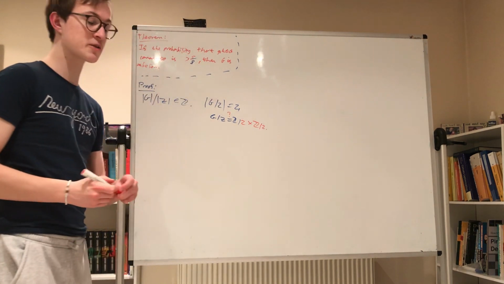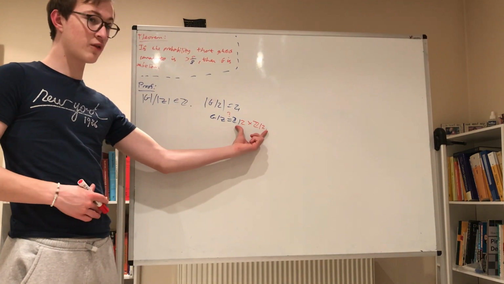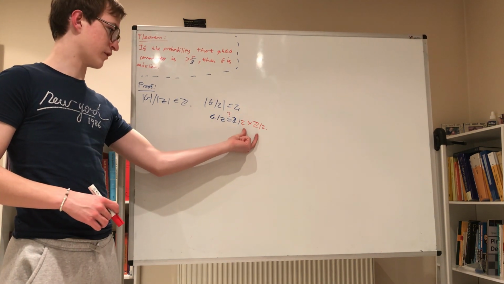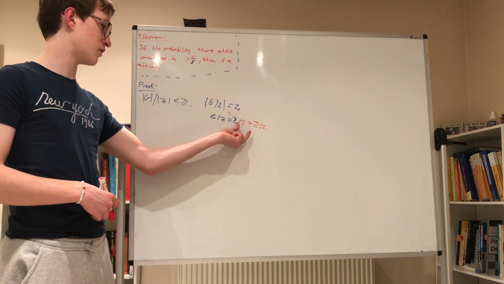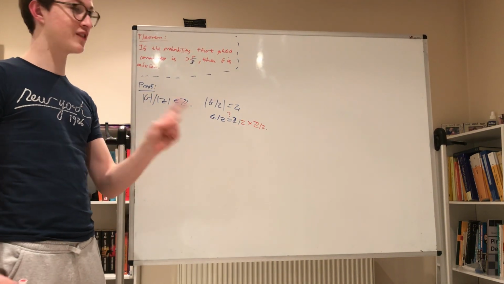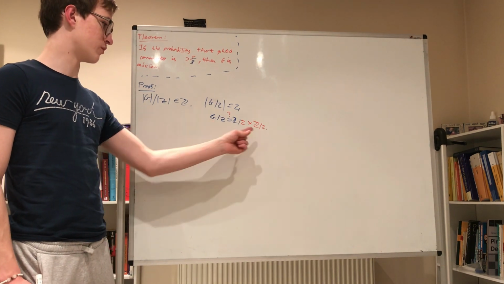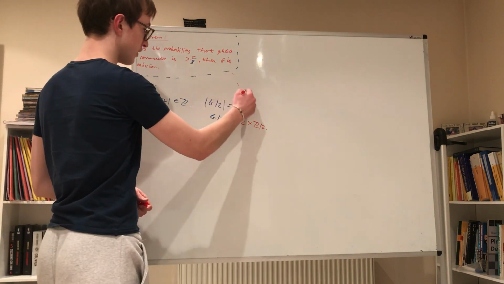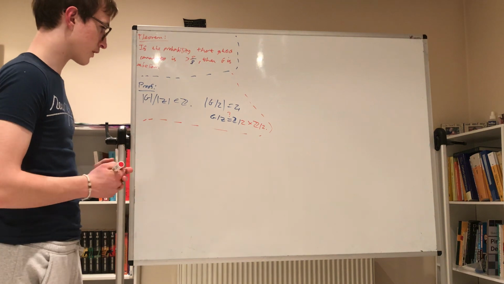And that is much better, because now that this is generated by 2 elements, those 2 elements, even though this is an abelian group, even though in the quotient they commute, they need not necessarily commute in the original group G. So I'll give you an example of such a group.